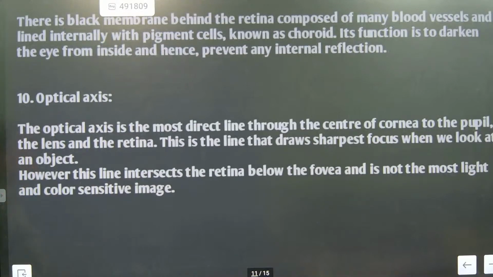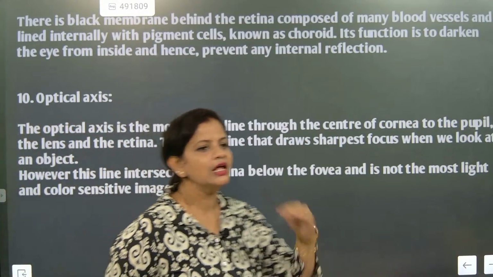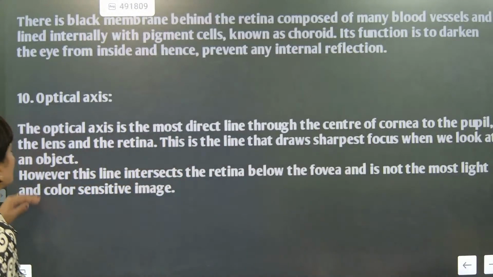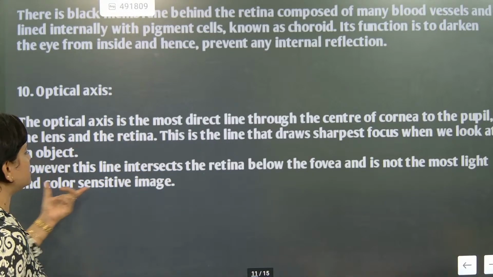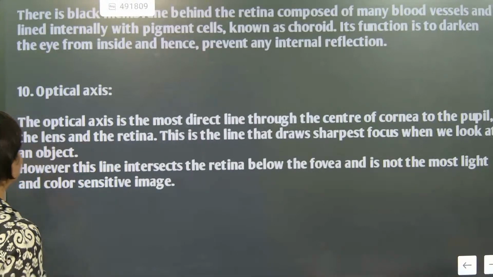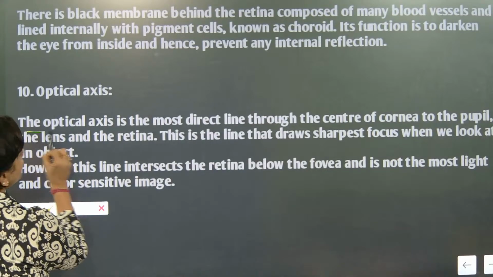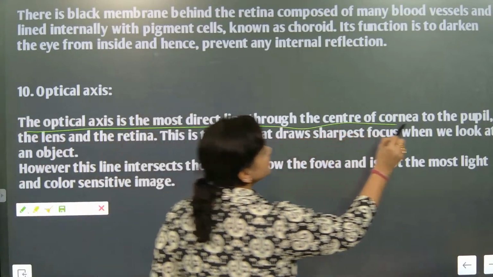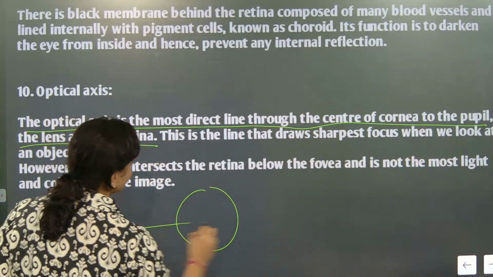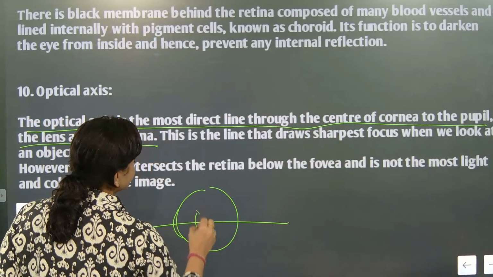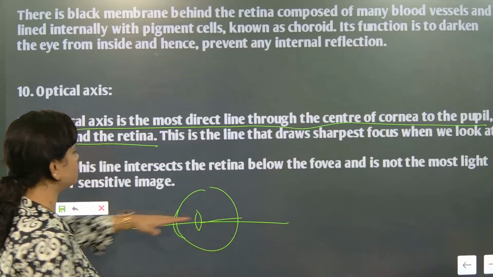Next, the optical axis. We know the straight line is called the optical axis, like the principal axis, passing through the center of the lens. However, this line intersects the retina below the fovea, where the most color-sensitive image will not be formed. Please remember this part. The optical axis is the most direct line through the center of the cornea, to the pupil and lens, and the retina. This is the line that draws the sharpest focus on the object.